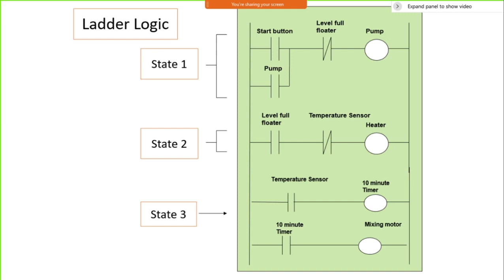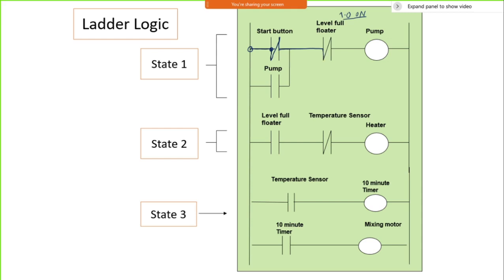So obviously I will now have a start button, then level full. Here power is starting here. Once I push the button, power will get connected here, and then power will start flowing here. If the level is 1, the level is completely filled or it is on, I will say signal, this will get disconnected and the pump will not be operated. Keep in mind, if it is on, this will get disconnected.